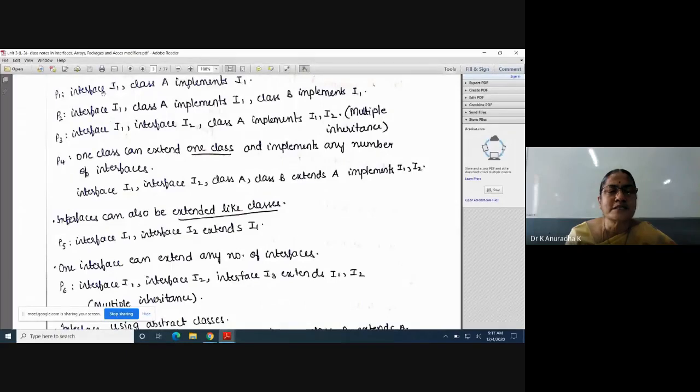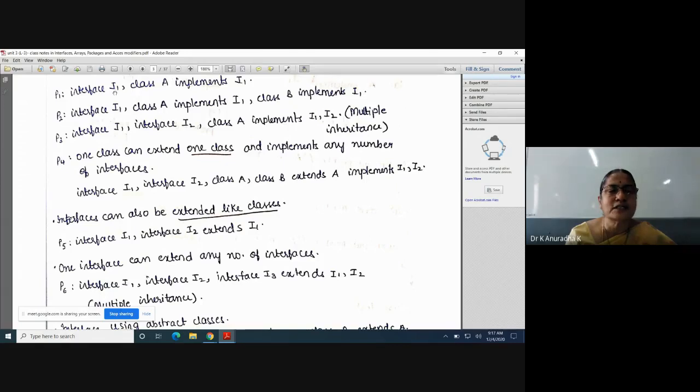But for abstract classes and interfaces, we can't create objects. That is the question, and you have to give the answer.